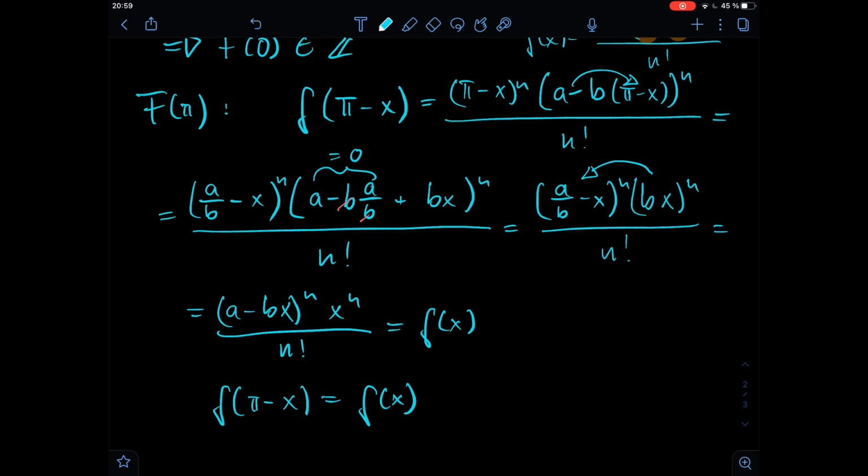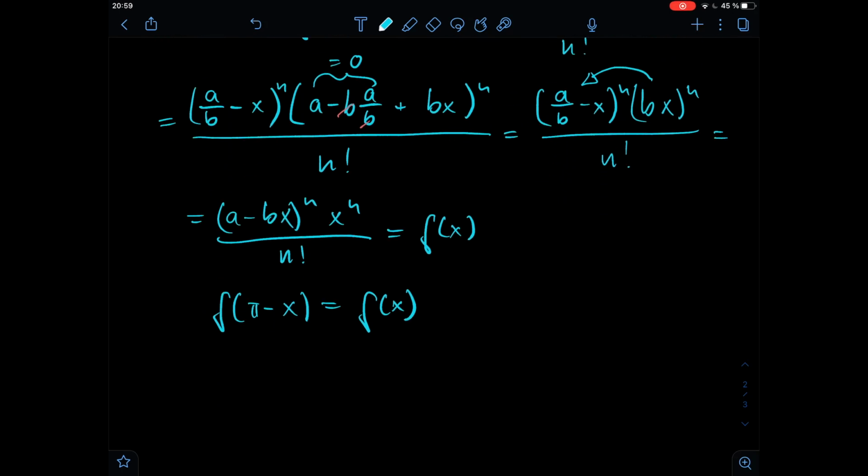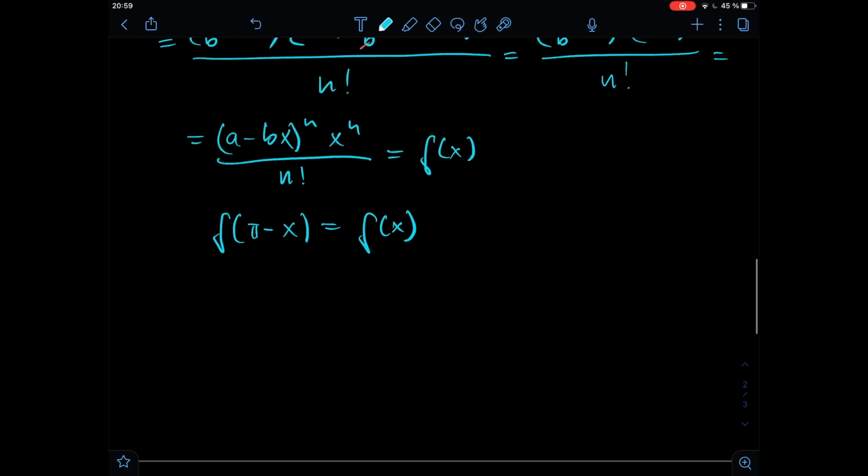And this will help us to find out what the derivatives of the small f of x look like evaluated at the point pi. So let's take a look at the first derivative of f of pi minus x. So we have d/dx of f of pi minus x would be, if we use the chain rule, minus the first derivative of f.